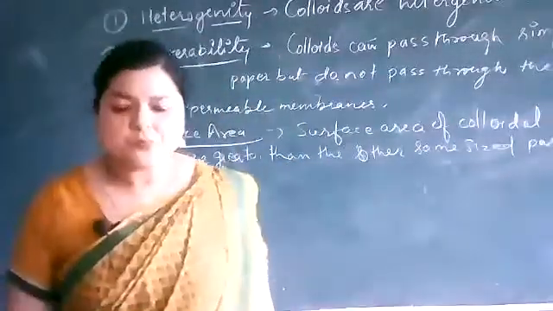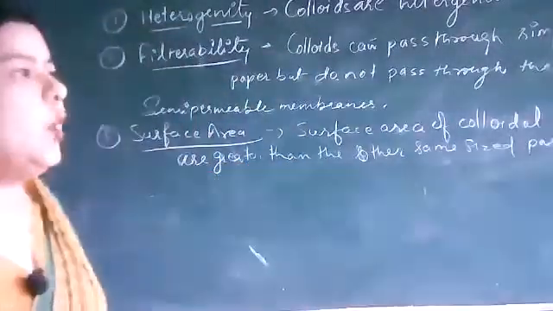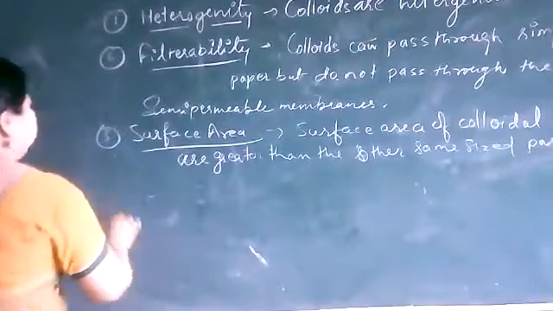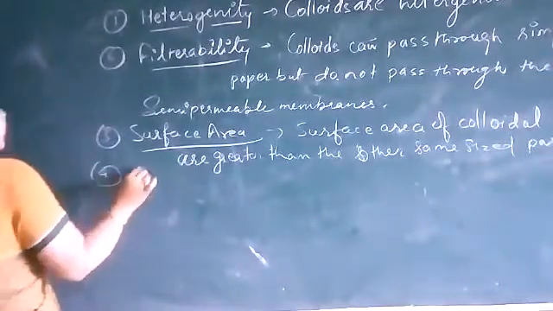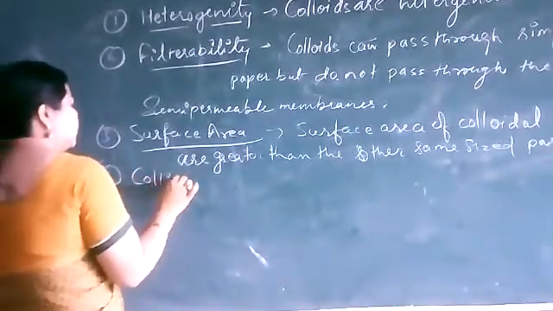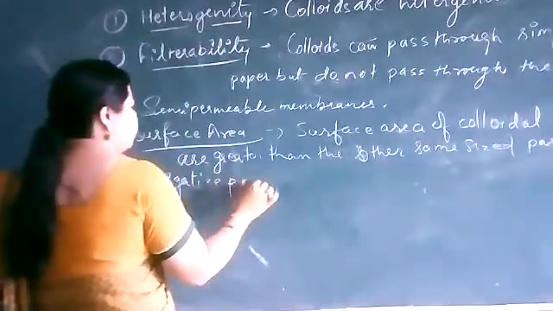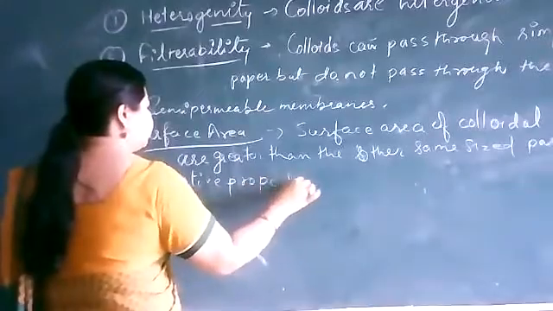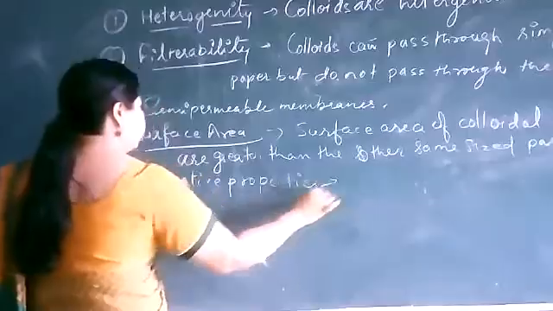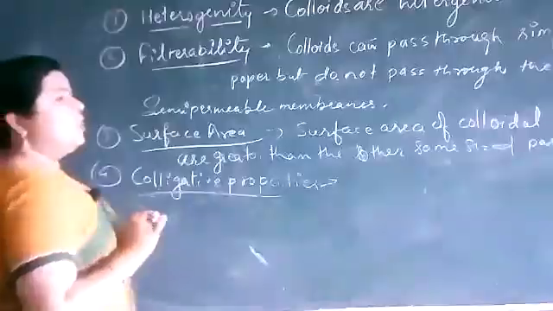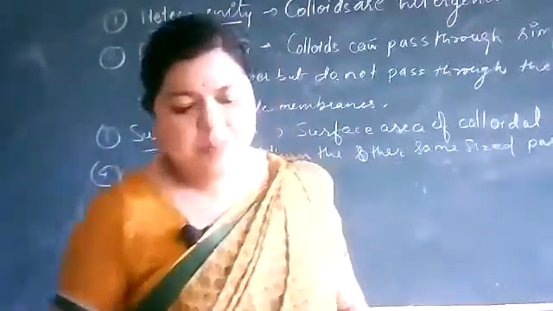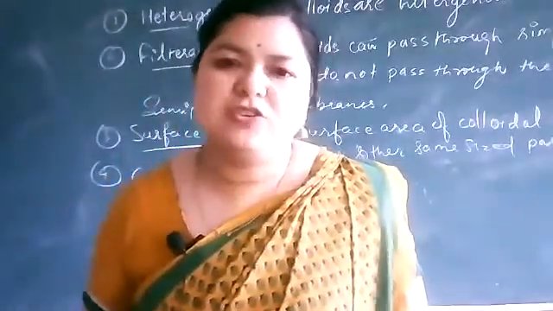Next property is colligative properties. You already studied the colligative properties in the solution chapter.